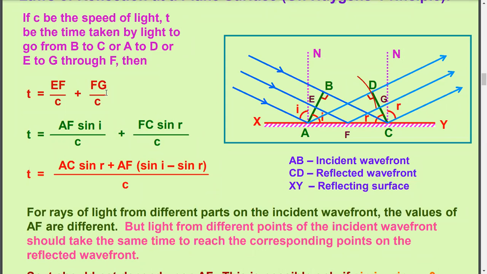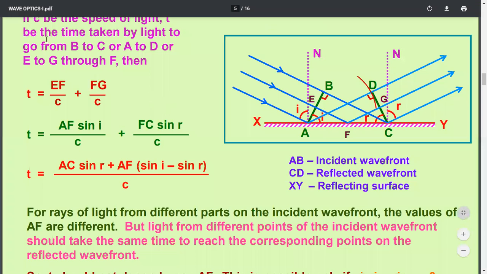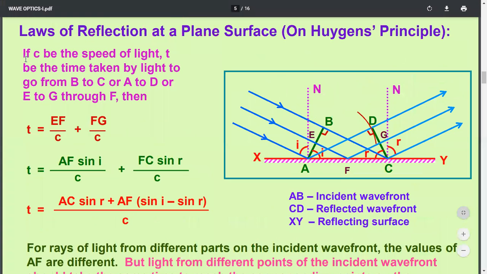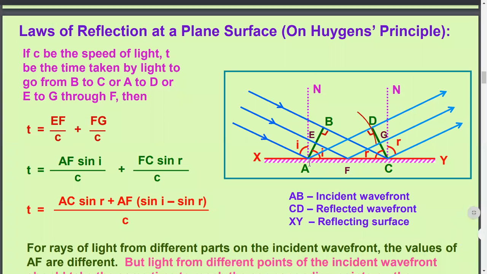Now we have to prove that the angle of incidence equals the angle of reflection. If c is the speed of light and t is the time taken by light to go from B to C. As you know well, part A of the incident wavefront AB has already struck the surface at point A, but the other part will strike the surface later by traveling a distance BC.